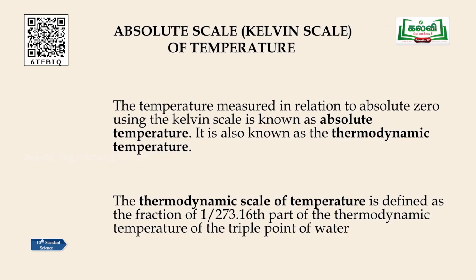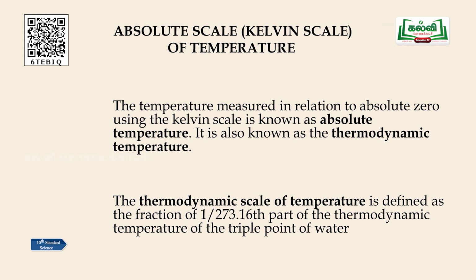Now, let us go to the next topic, that is the absolute scale or Kelvin scale of temperature. What is the absolute scale or Kelvin scale of temperature? Temperature, when it is measured in relation to absolute zero using the Kelvin scale, is known as absolute temperature. It is also known as thermodynamic temperature. Now, what is this thermodynamic temperature? It is defined as the fraction 1 by 273.16 part of the thermodynamic temperature of the triple point of water. What is this 1 by 273.16 part of thermodynamic temperature?